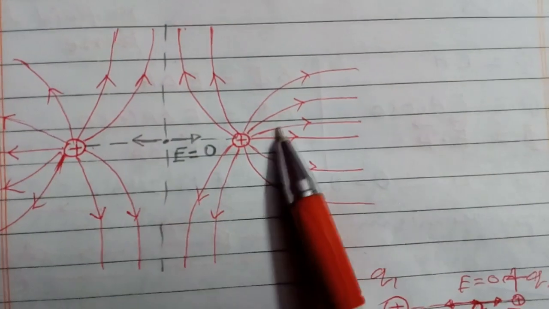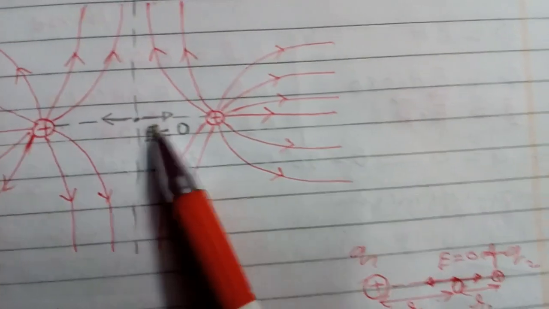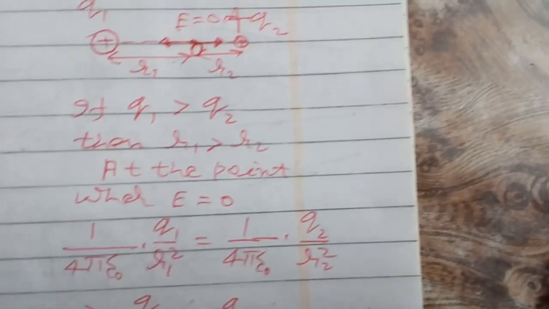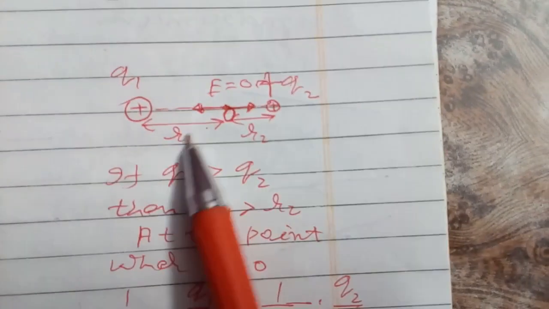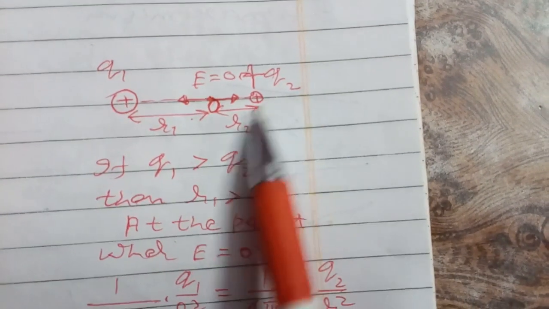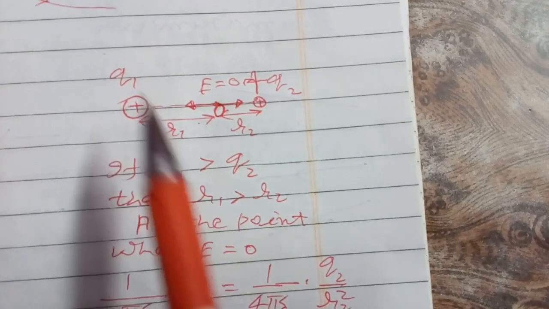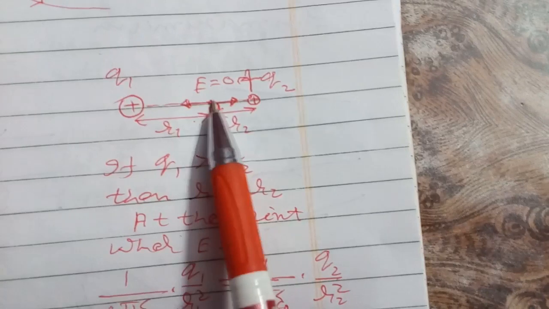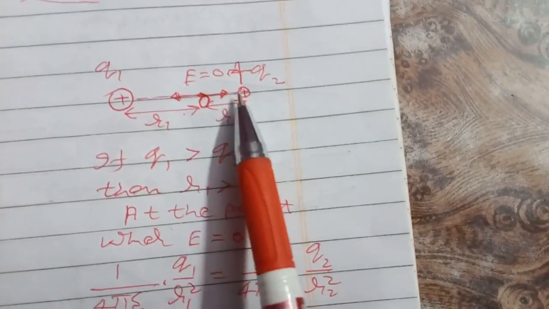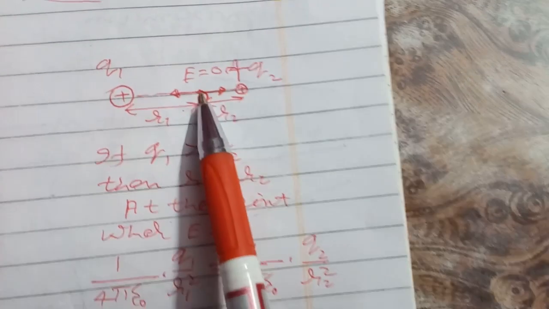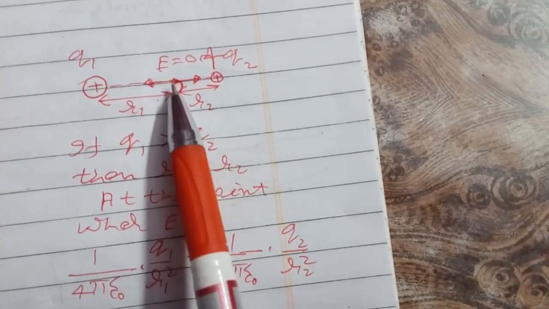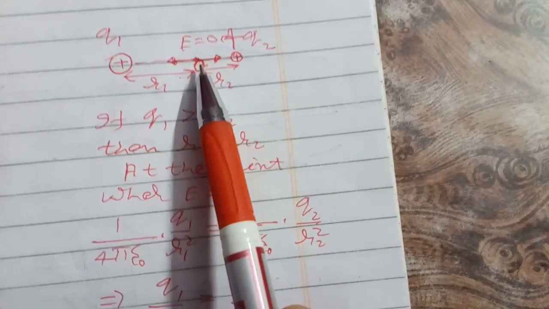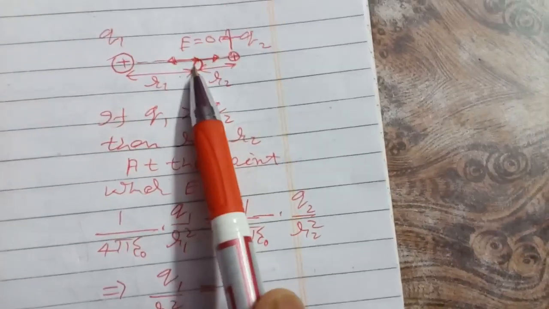If both the charges are the same, at the midpoint of the line joining the charges, field will be 0. Now if charges are not the same, suppose this is q1, this is q2, and q1 is greater than q2, and the distance between them is r1 plus r2, then at this point to the side of the smaller charge, field will be 0, because field due to q1 is in this direction, field due to q2 is in this direction. At the point where they are equal and opposite, net field becomes 0.